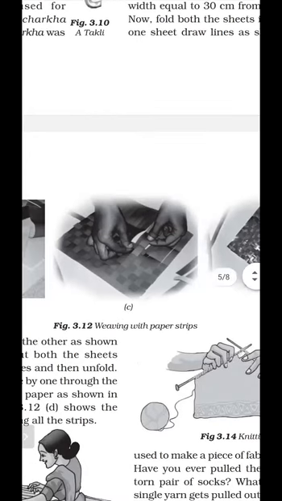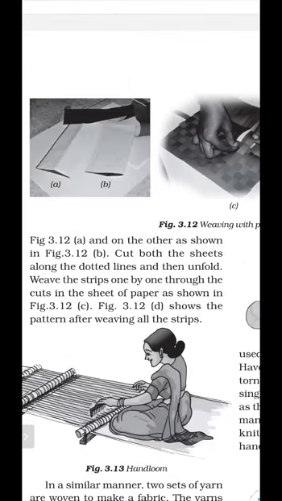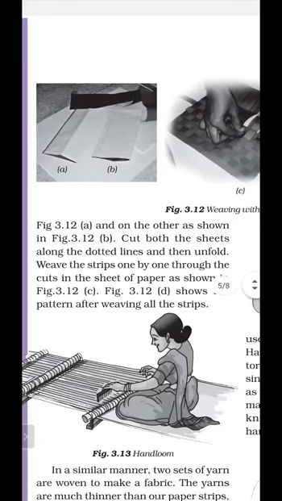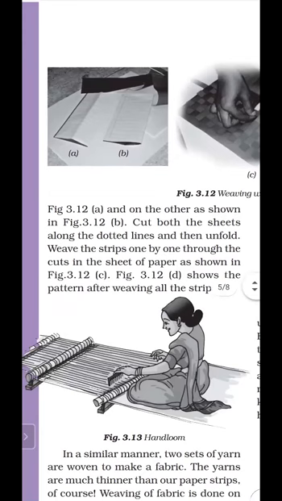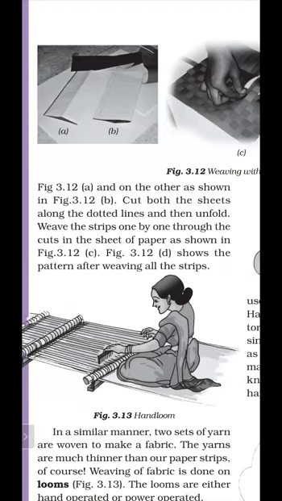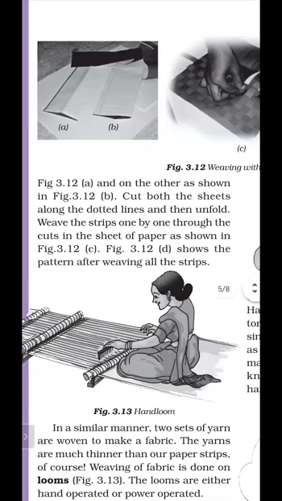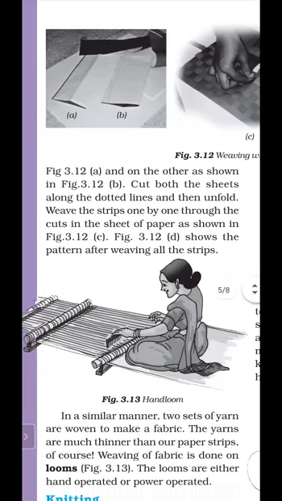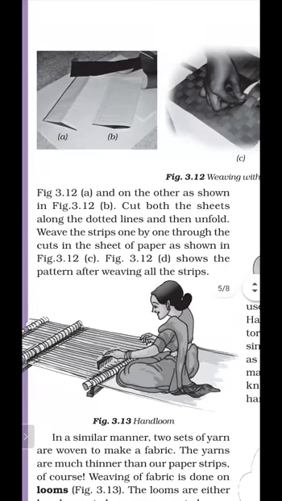Cut both the sheets along the dotted lines and then unfold. Weave the strip one by one through the cuts in the sheet of paper as shown in the figure. Figure 3.12d shows the pattern after weaving all the strips. So you have to cut both the sheets along the dotted lines. So in this way, with the help of paper, we can do weaving.